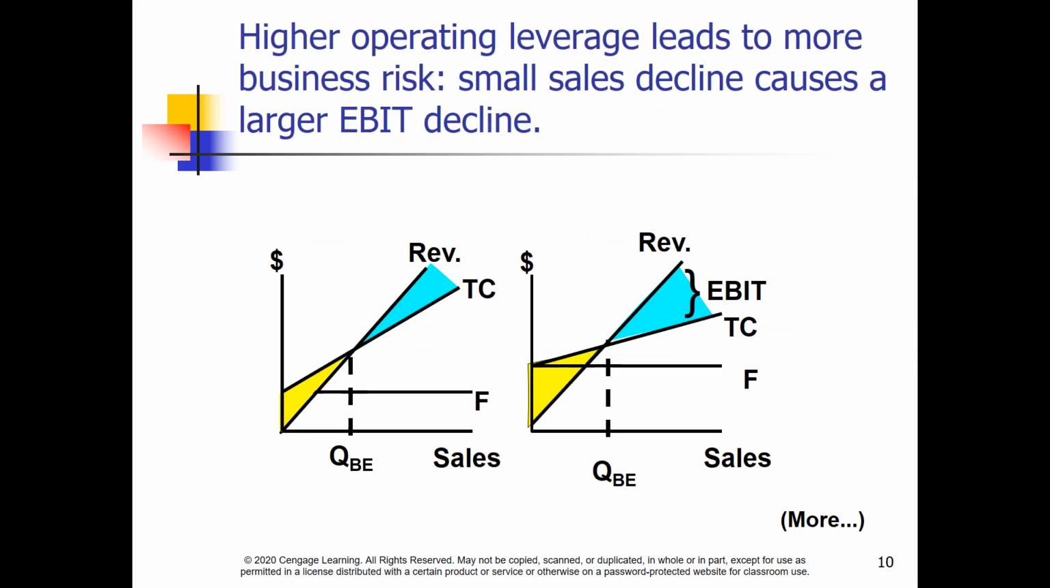These graphs demonstrate the effect of operating leverage on EBIT. With higher operating leverage, a small change in sales results in a large decline in EBIT. We usually think of high operating leverage or high fixed cost in relation to break-even quantity.